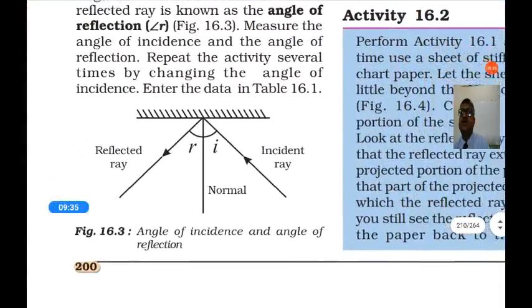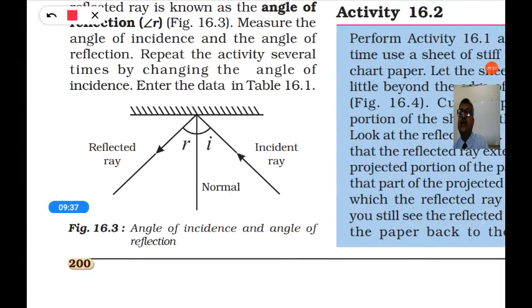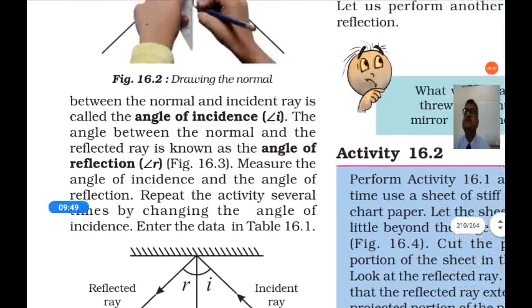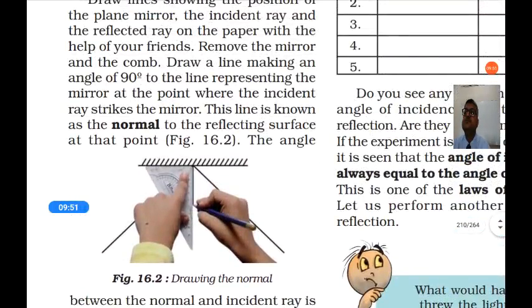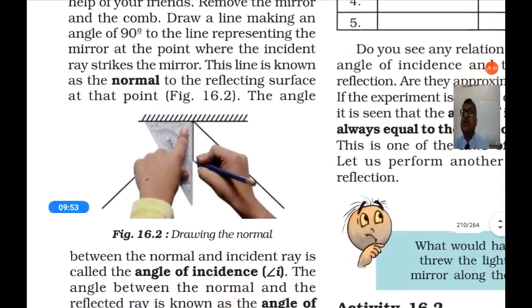So here you can see the incident ray, the reflected ray, and this central line is called the normal. It is drawn at 90 degrees to the plane mirror, to the reflecting surface at the point.